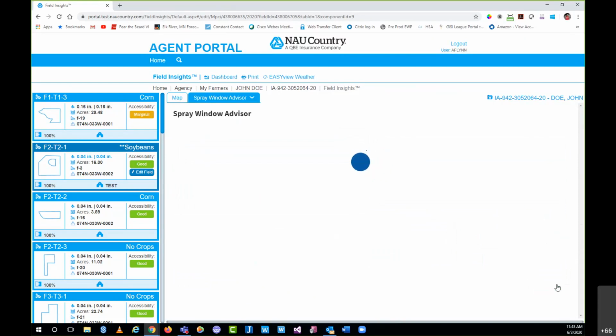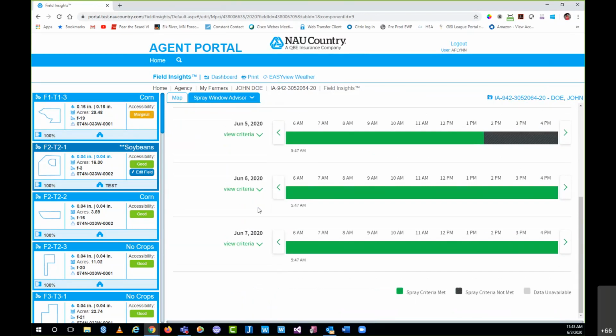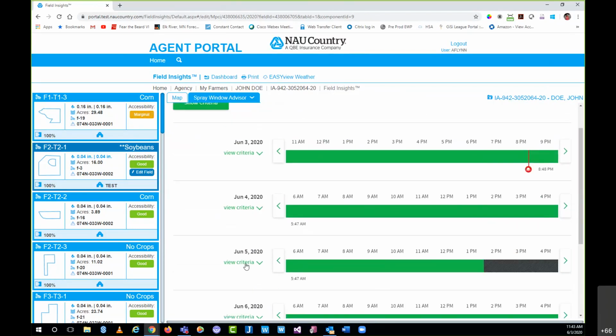And it's going to build today and then I believe 5 days into the future. Looks like the only day that we would have some blackout periods is on June 5th. Now I'm going to select this view criteria, and again, I'm in test. So the criteria that caused this particular time to black out may not show up. It's happened in test a few times, but what's supposed to happen is let's say that June 5th was the day I wanted to spray.